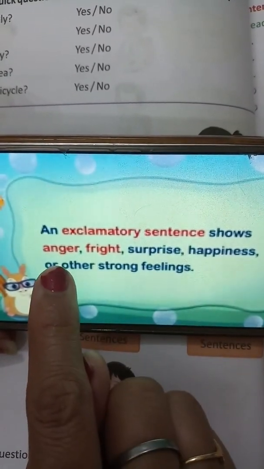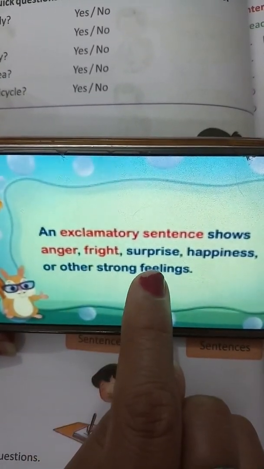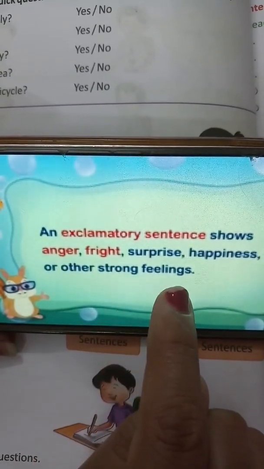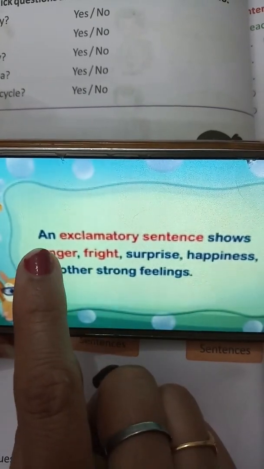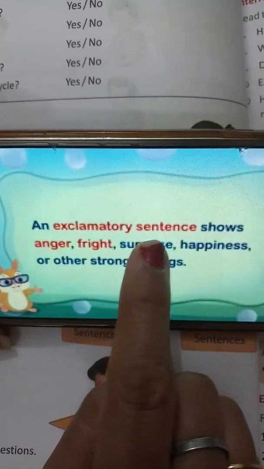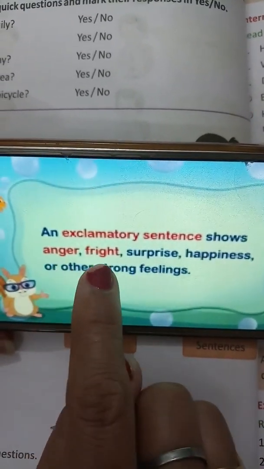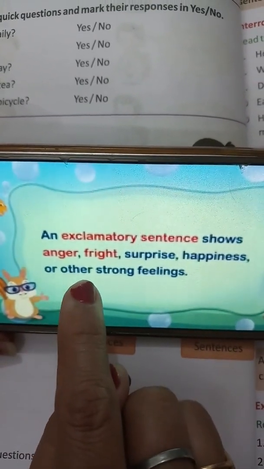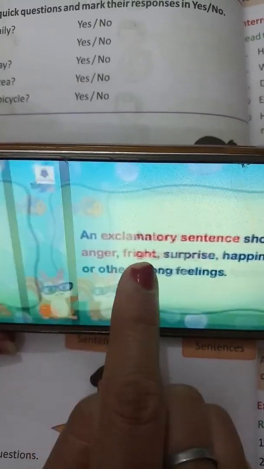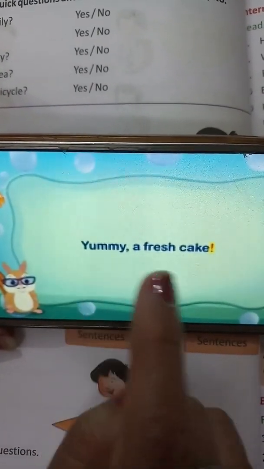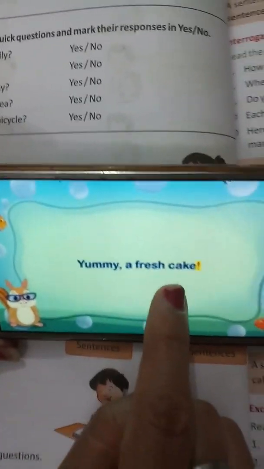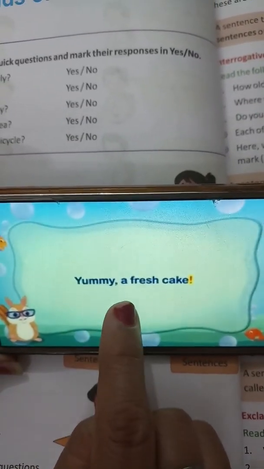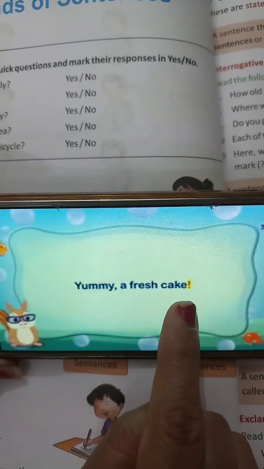An exclamatory sentence shows anger, fright, surprise, happiness, or other strong feelings. See, yummy, a fresh cake. This is an exclamatory sentence, and always at the end of the sentence an exclamation sign will come.